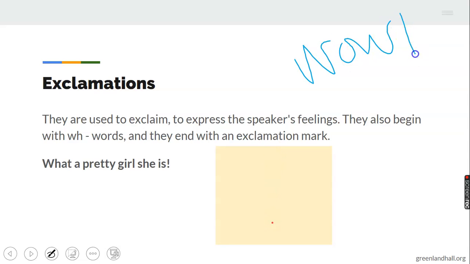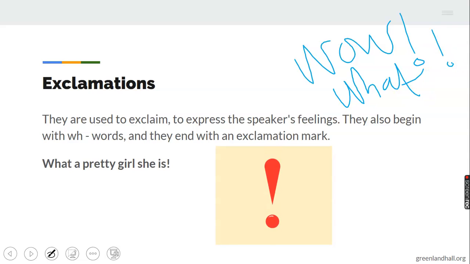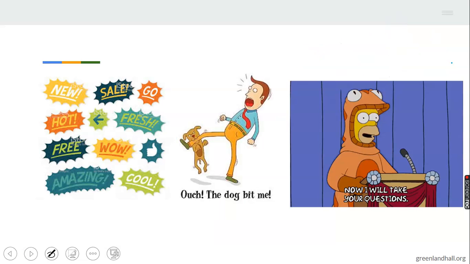Wow. Can you see? I put my exclamation mark. If I say what, and I put an exclamation mark, remember, it's telling you how the speaker feels. For example, you're reading a storybook and you see an exclamation mark, that means the person is feeling a certain way and is trying to express his feeling via that mark. What? You mean it? Seriously? After that, you put the exclamation mark, and the reader will know what you're telling him to do.